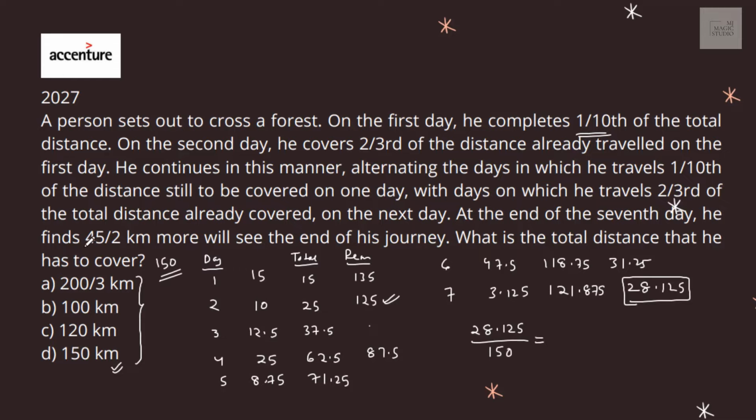So 28.125 is left if 150 is the total length of the journey. But in the question it is given that 45/2, that is 22.5, is left. So what would be the length of the journey? X equals 150 into 22.5 divided by 28.125. That will give us 120. What is the total distance that he has to cover? It is 120 kilometers. That is option C. You may be lucky if you start with 120. If you start with 120, make a frame of 7 days, you will end with 45/2.